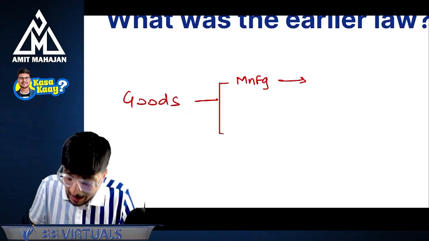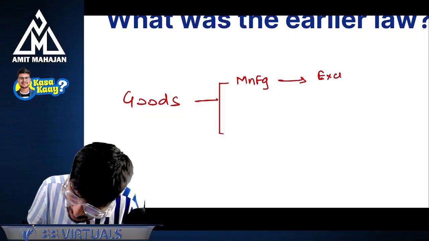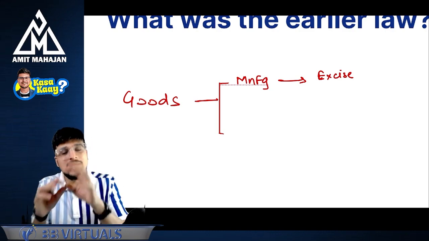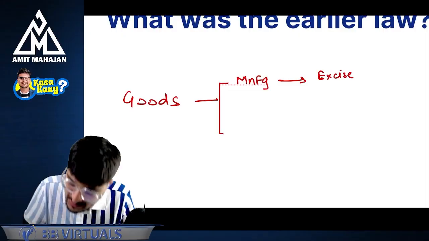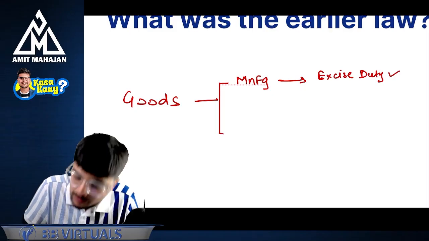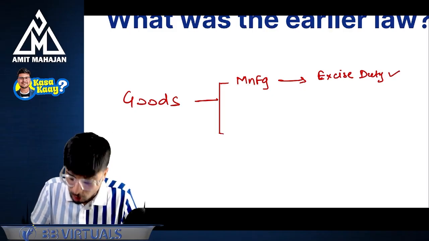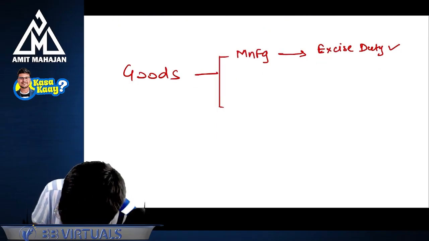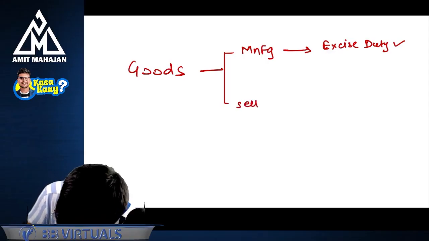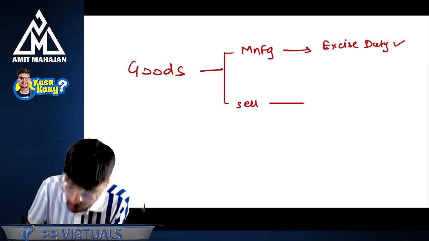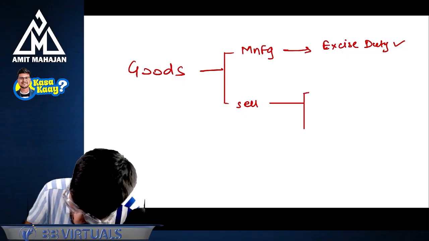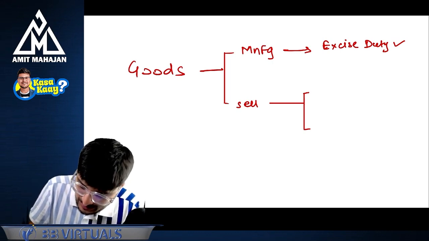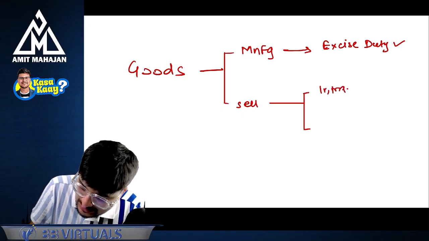Once I start my manufacturing, I had to pay excise duty on manufacturing. Sir, I did not sell. Does not matter whether you have sold those goods or not. Since you have manufactured those goods, khel khatam, which means you will have to pay excise duty. Understanding? Next point. Once I have manufactured these goods, of course, I'll have to sell these goods. Whenever I sell these goods, I will have to see whether I'm selling these goods interstate or intrastate, that is within the state or outside the state. If I'm selling these goods within the state, I will call that transaction an intrastate transaction.